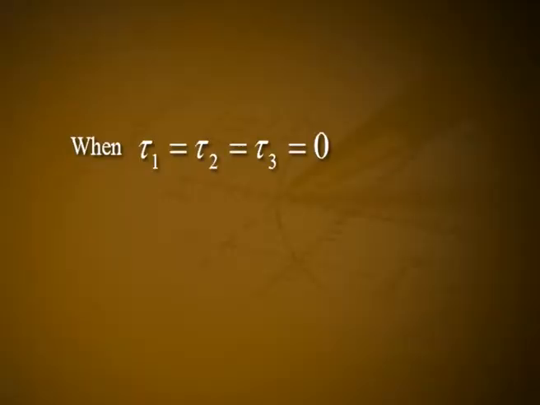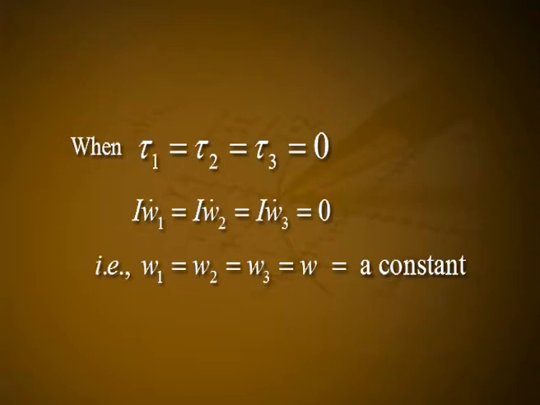In the case of a uniform sphere, I1 equal to I2 equal to I3 equal to I, tau1 is equal to I into W1 dot, tau2 is equal to I into W2 dot, and tau3 is equal to I into W3 dot. When tau1 is equal to tau2 is equal to tau3 is equal to 0, I into W1 dot is equal to I into W2 dot, which is equal to I into W3 dot is equal to 0, that is W1 equal to W2 equal to W3 equal to W, which is a constant. That is, if no external torque acts on a rotating sphere, its angular velocity is constant.